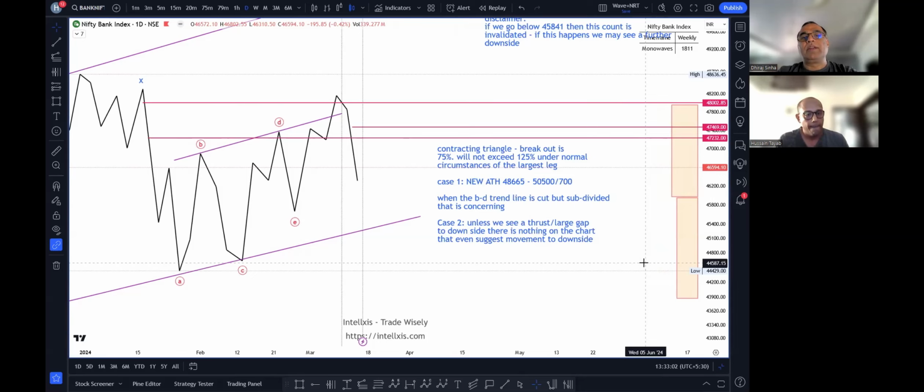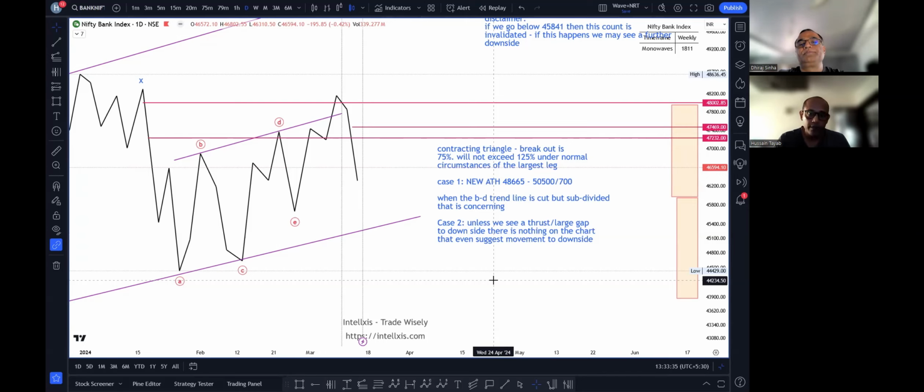Absolutely, sir. When we look at the post-pattern implication, if the neutral triangle had ended, then the new pattern which was starting should have broken that BD trend line with a thrust, without getting subdivided. But we didn't have any other information, so we made a guess. At the same time, we had doubts on that, which we had mentioned in our video. And that is what played out in the market. So it's a great learning for any student of NeoWave. Yes sir, you follow the rules, you will get saved, and sometimes getting saved is a better option, right?